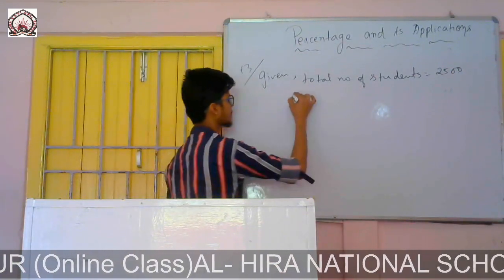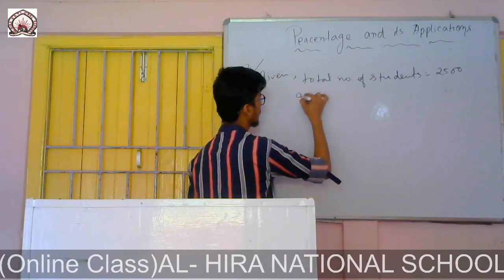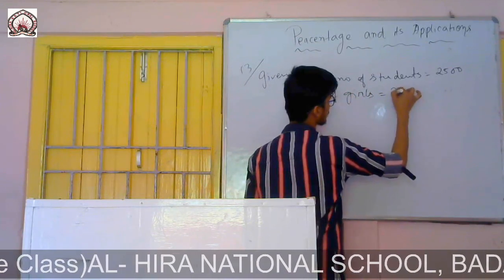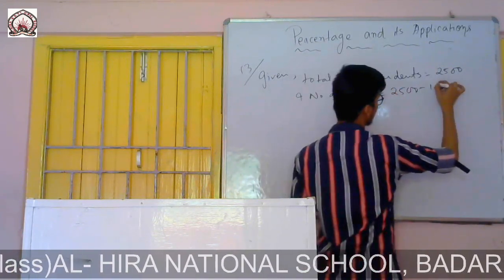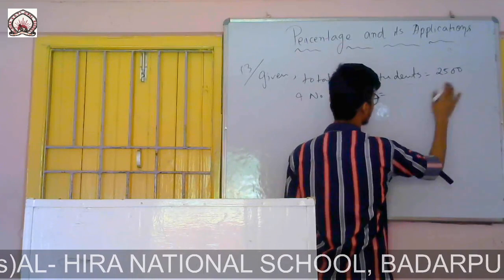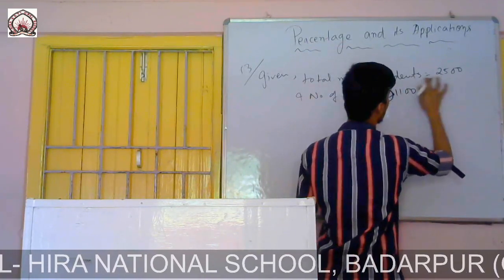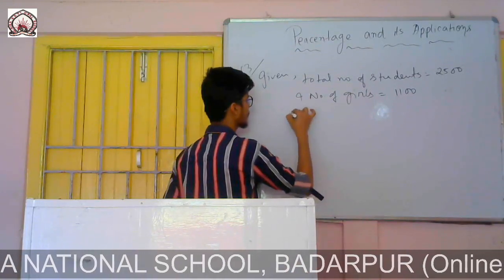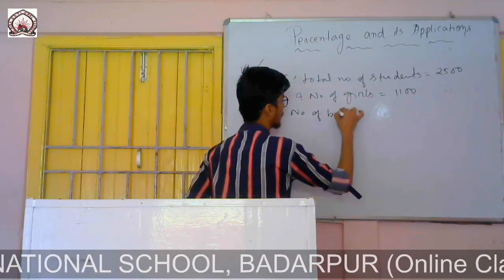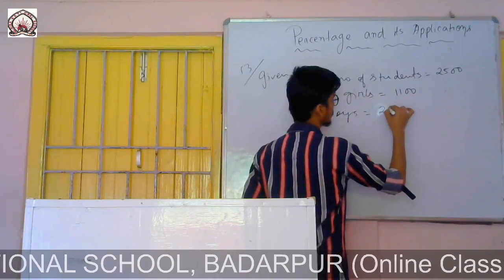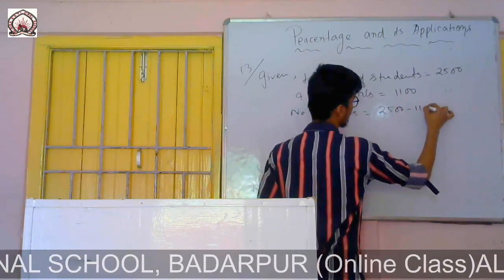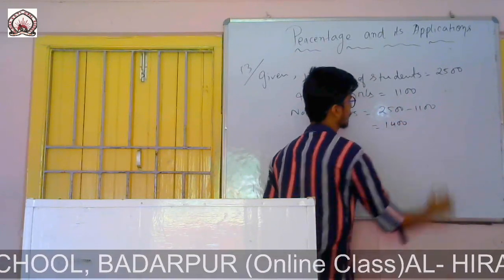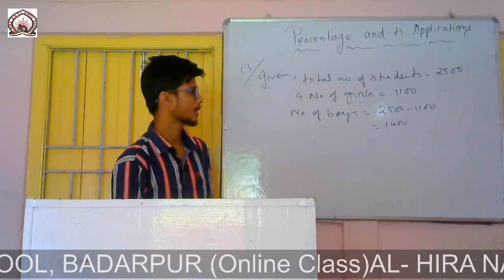Number of girls is given as 1100. Therefore, number of boys equals 2500 minus 1100, which is 1400. So the number of boys was 1400.